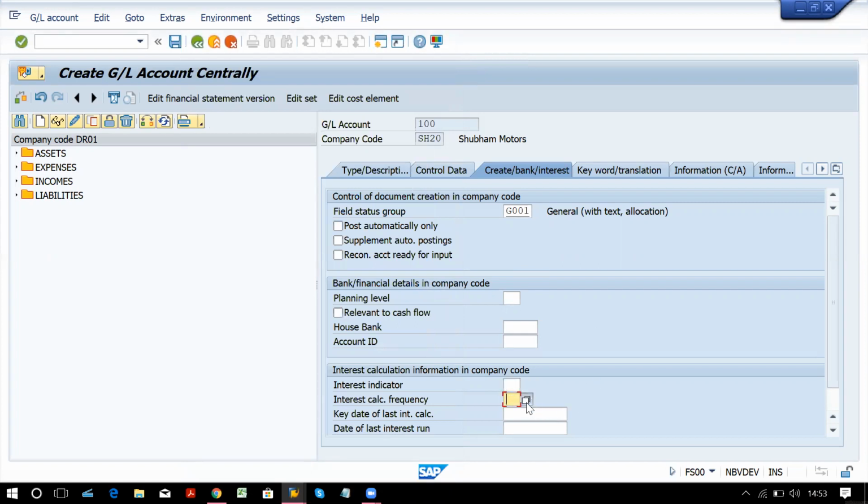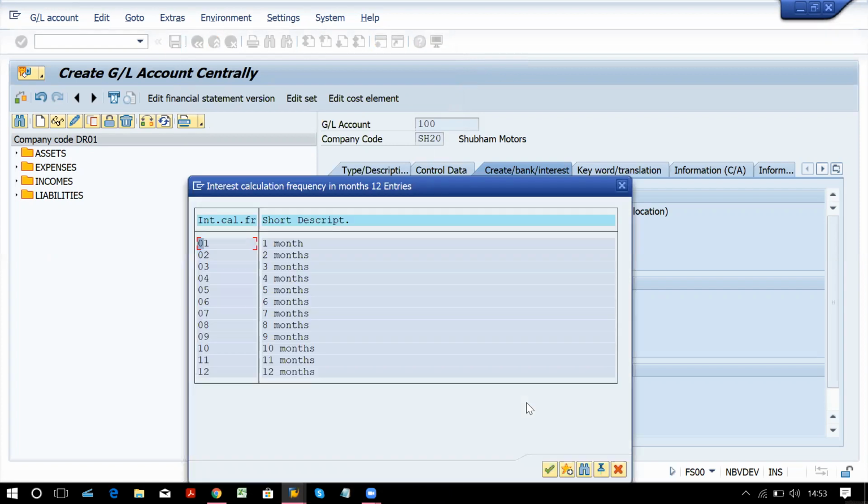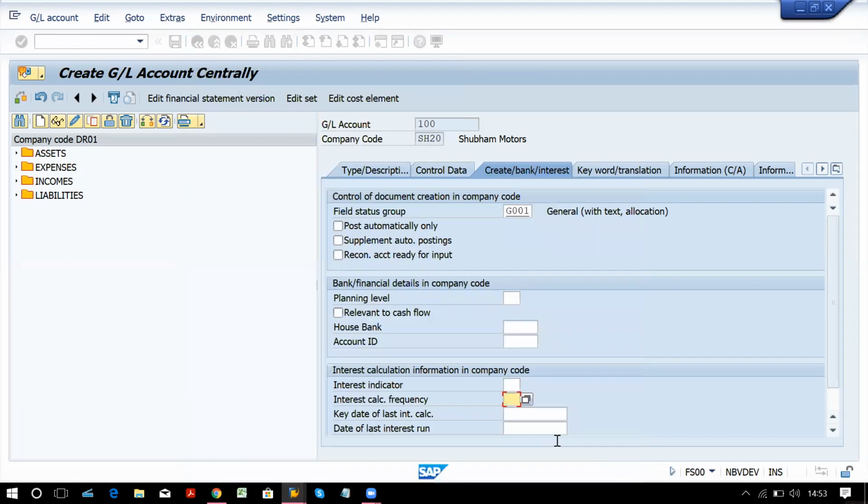Interest calculation frequency. If you want to calculate monthly, or once in 2 months, then quarterly, 6 monthly, or yearly, that frequency you can set.